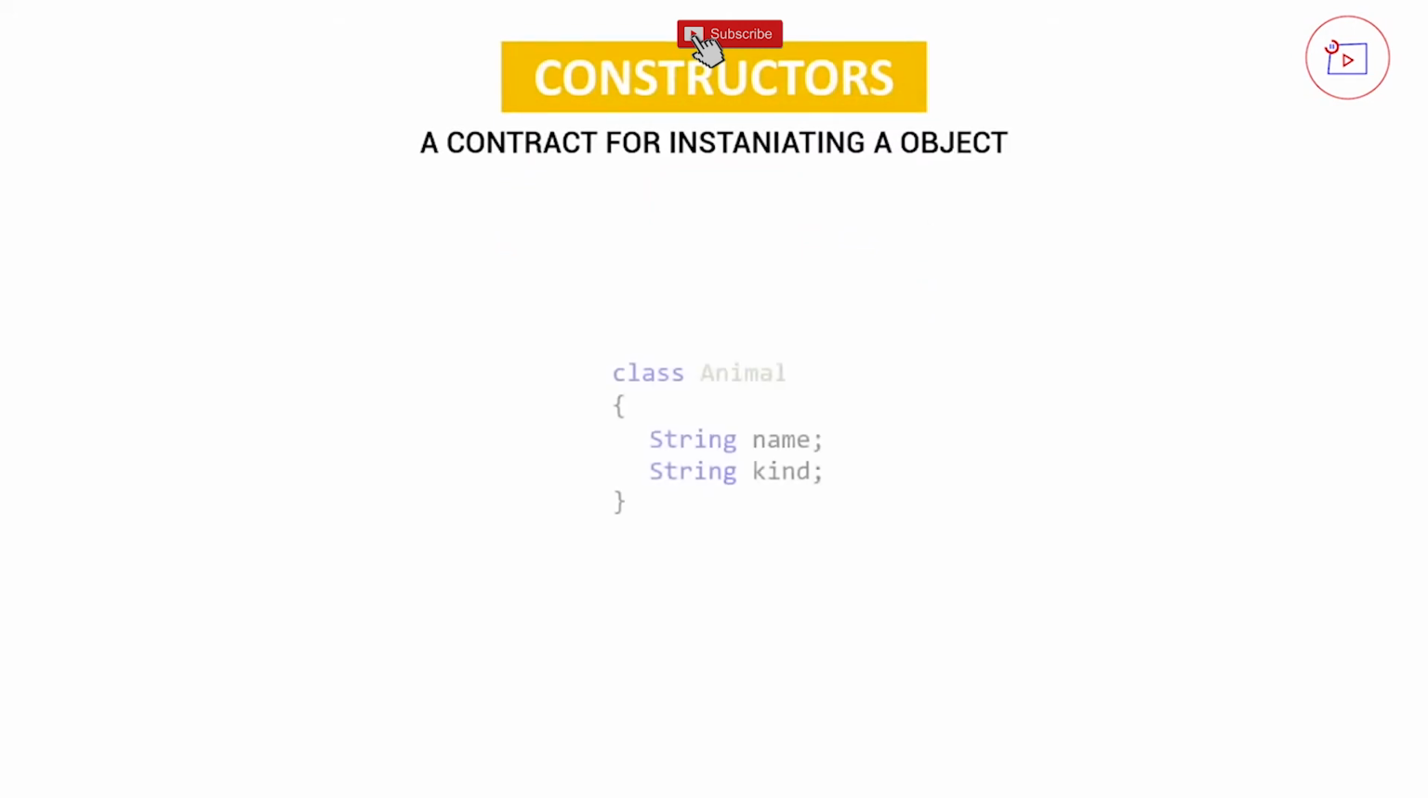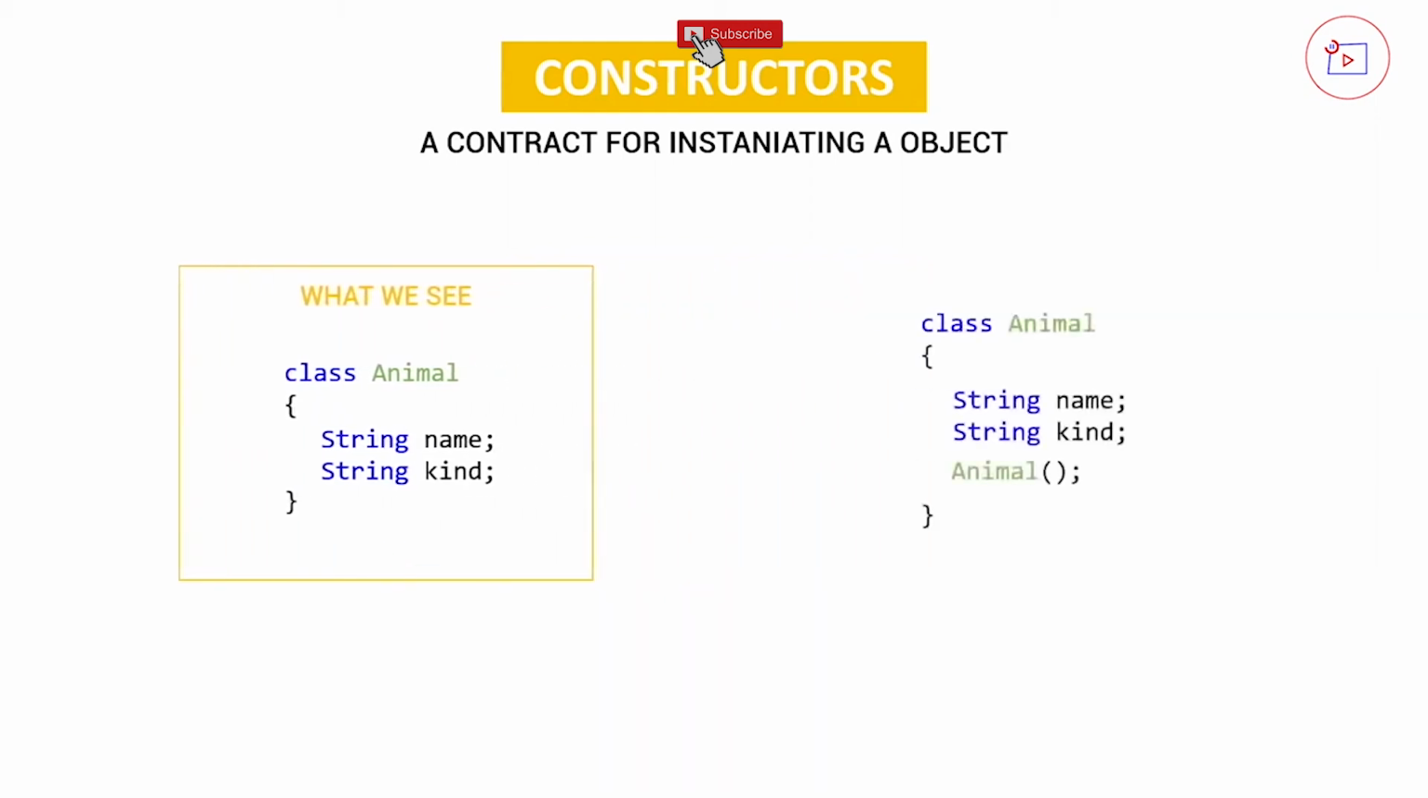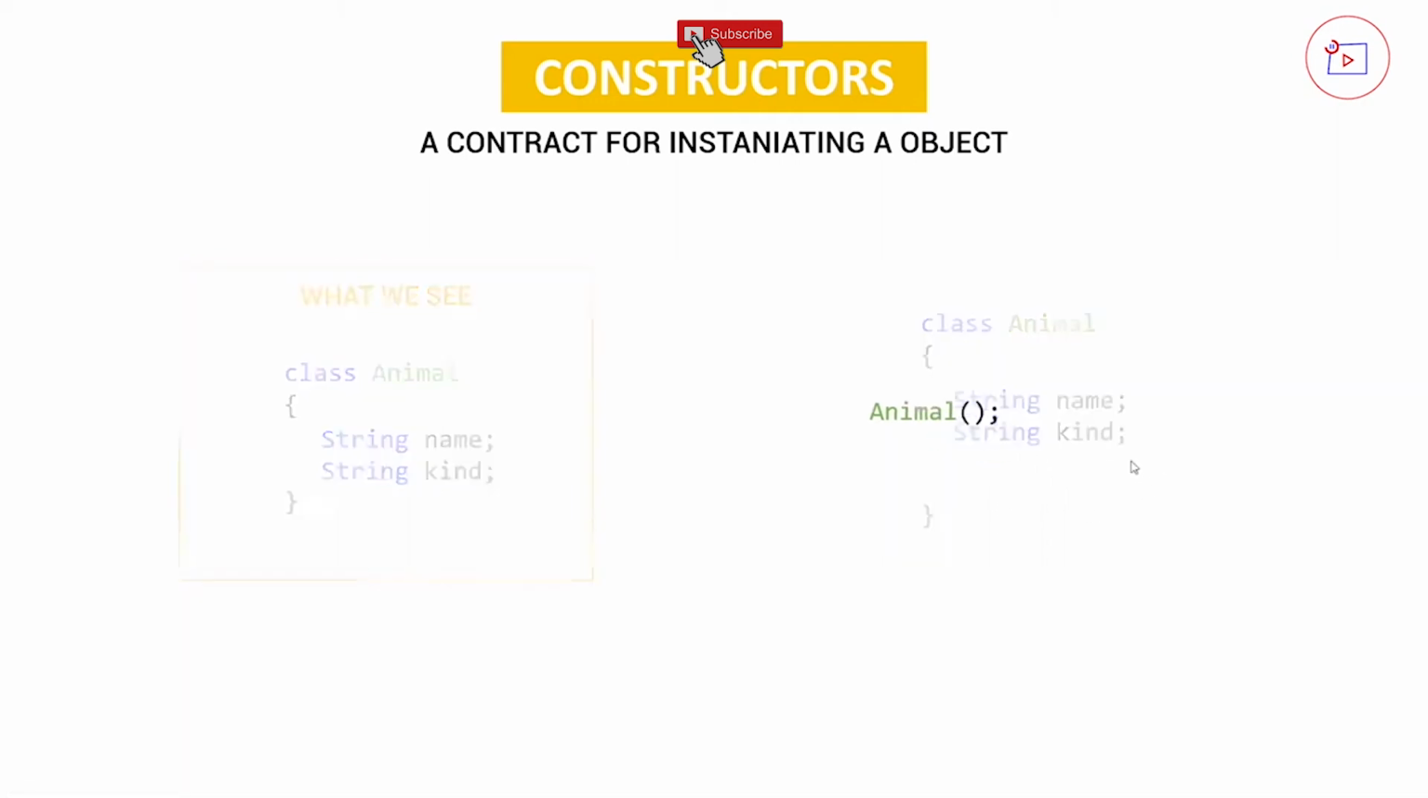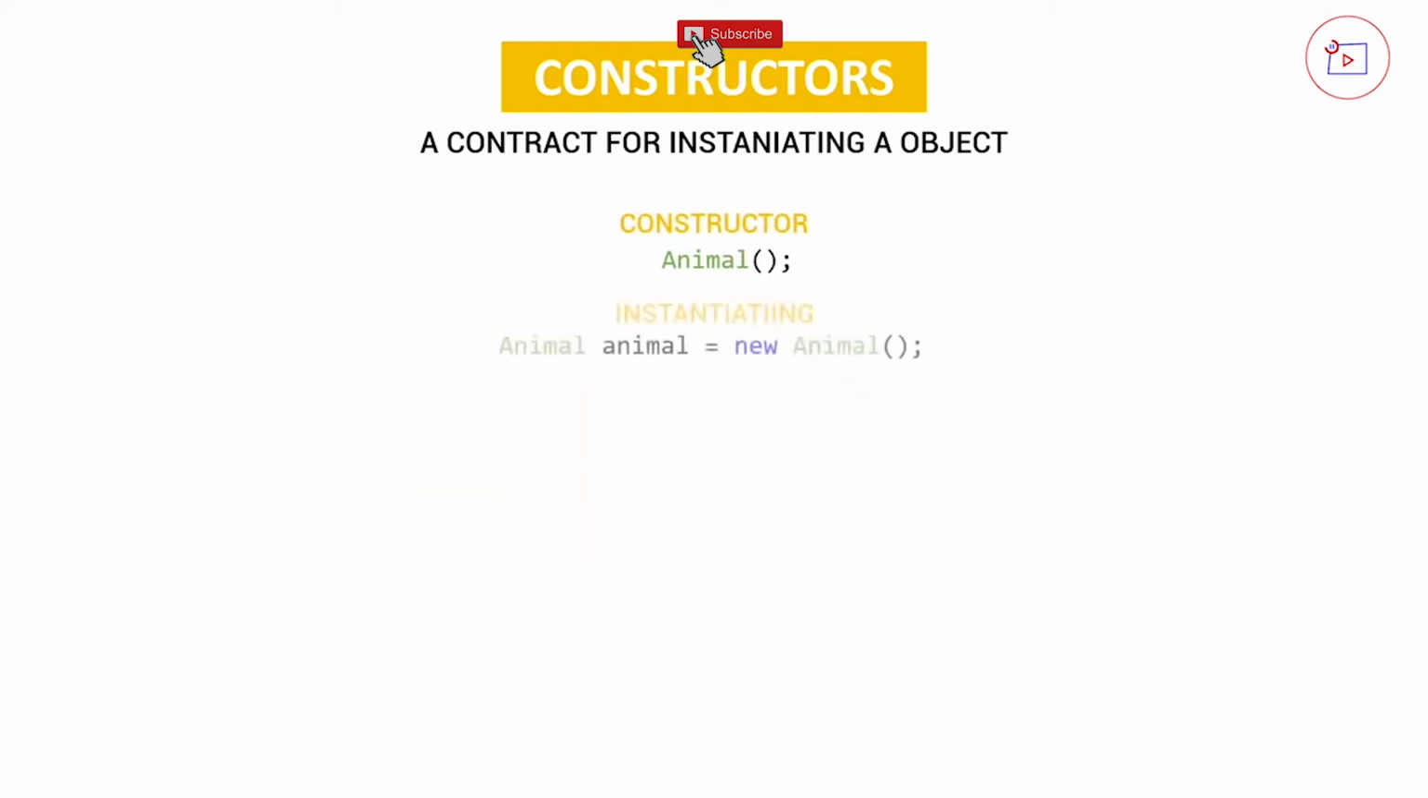So at this point we created our animal class with our string name and string kind, but this is what we see. In the background, our code generated a simple constructor for us, or the default constructor, which is just this Animal, and then we open the brackets and then our semicolon. And what this default constructor does is it makes it possible to create an object of our class without any input. So this instantiating is possible because of this constructor.